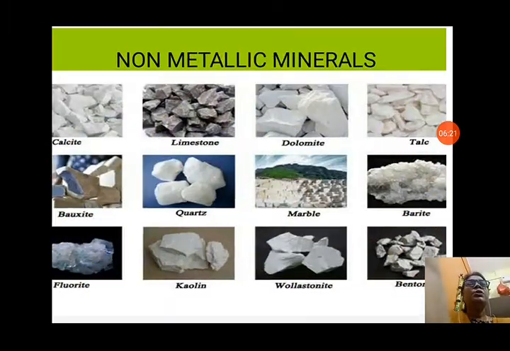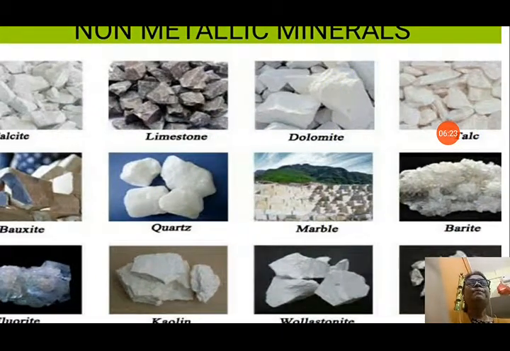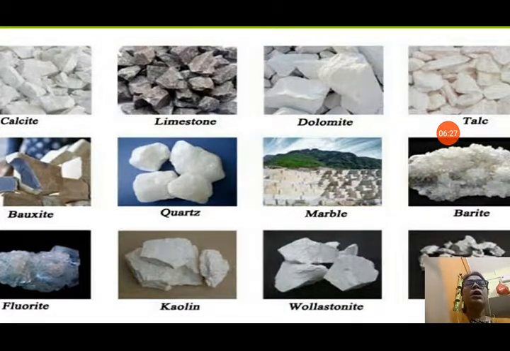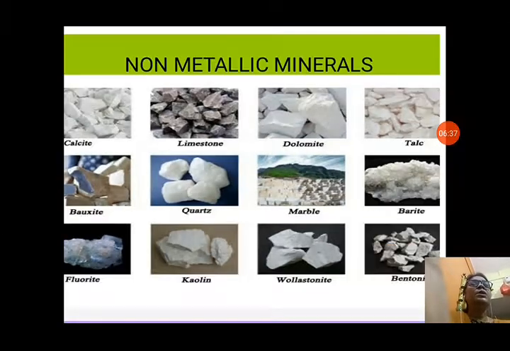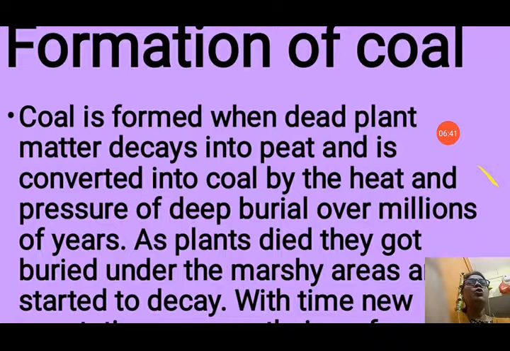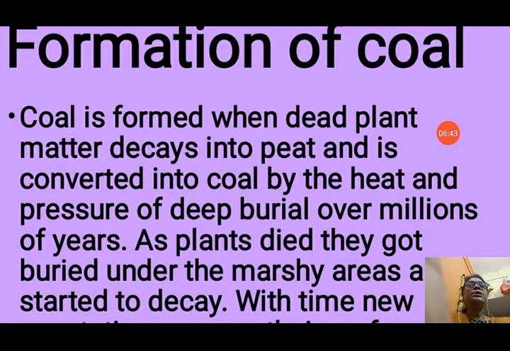So let us see about some non-metallic minerals. You can see here calcite, limestone, dolomite, talc, bauxite, quartz, marble, barite, fluorite, kaolin and also stonite. So these are some non-metallic minerals. Now coal, coal is also a non-metallic mineral. So how coal is formed, we will see in this.